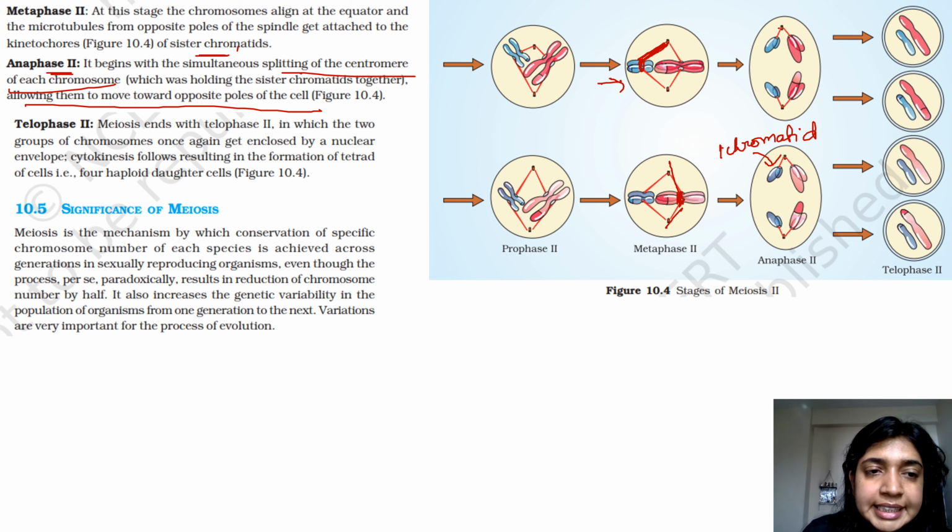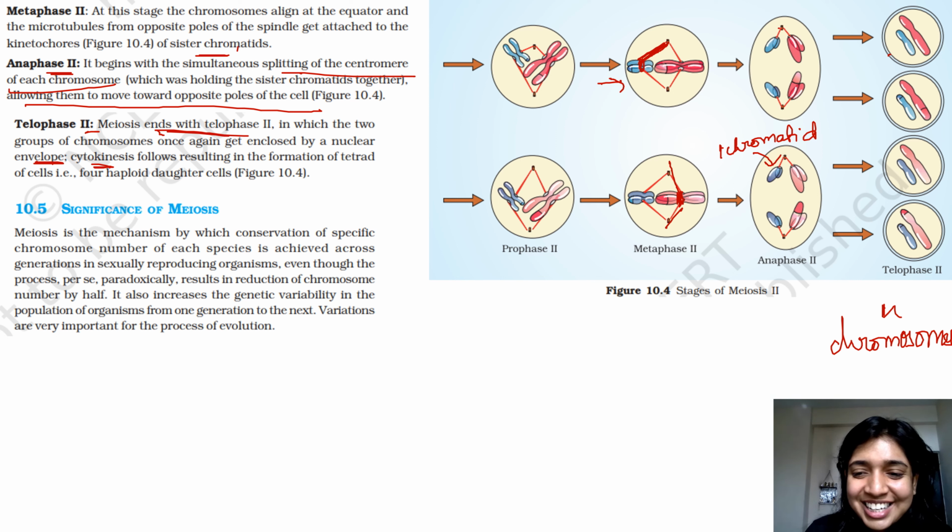So in telophase 2, meiosis ends over here, in which two groups of chromosomes once again get enclosed by a nuclear envelope, and cytokinesis follows, right? So as you can see over here, we have n number of chromatids, or n number of chromosomes in this case, because they are not in duplicate. What I'm trying to say is that you initially started with 2n and now you have n number of chromosomes. So what is the significance of meiosis?